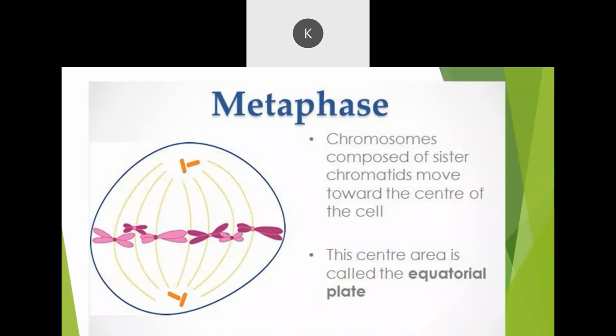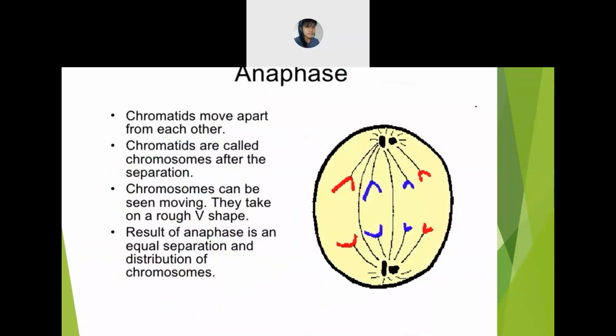Yes, ma'am. Okay, next is the anaphase. So this is the anaphase. What happens? This whole part is known as the chromosome. If you see singly, what will you find? You will find the chromatids. So all these are the chromatids. They will move apart from each other, I mean, here and here, up and down. They will separate from each other. And the chromatids, now after separation, are called chromosomes.